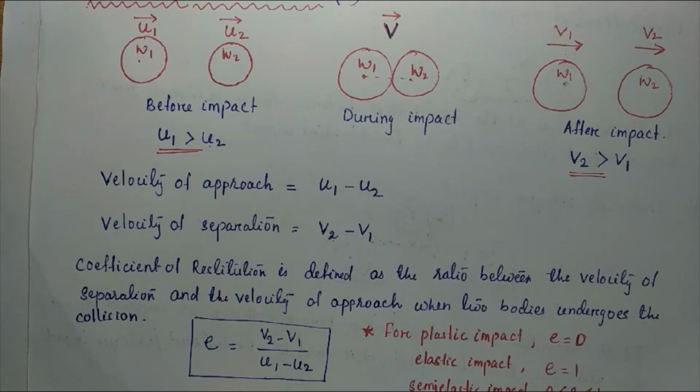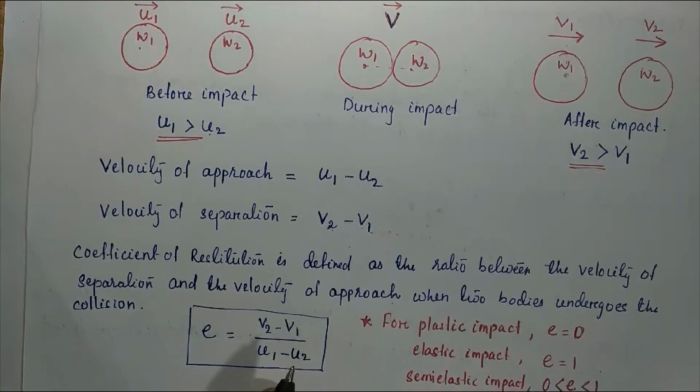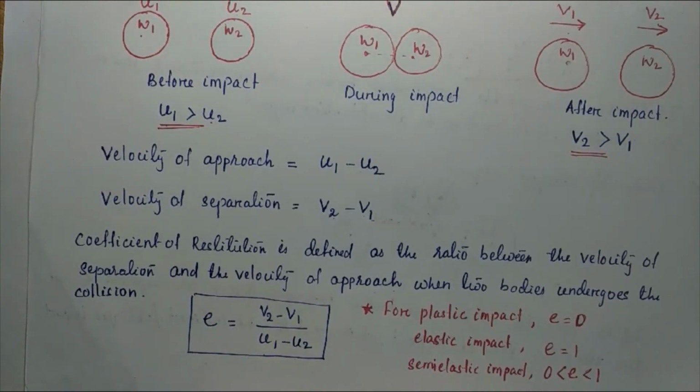But here, as the velocity of separation is equal to the velocity of approach, V2 minus V1 is equal to U1 minus U2. So in that case, the magnitude of e is equal to 1. In case of semi-elastic impact, the value of e lies between 0 and 1.